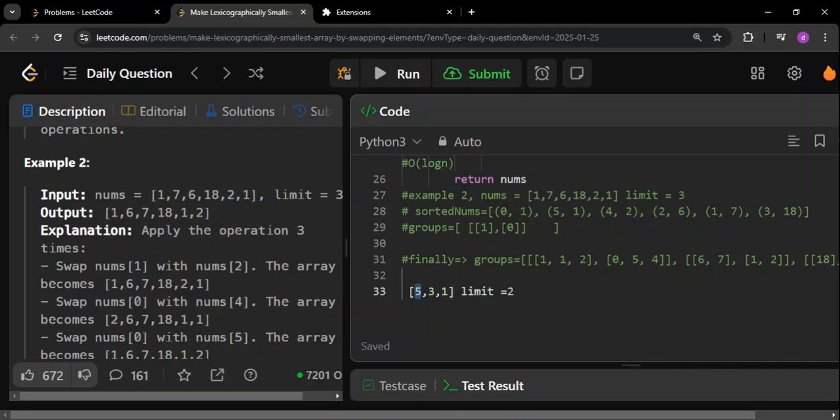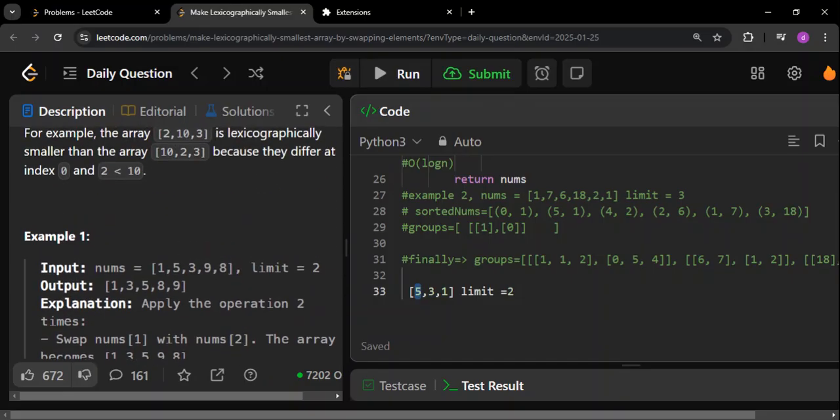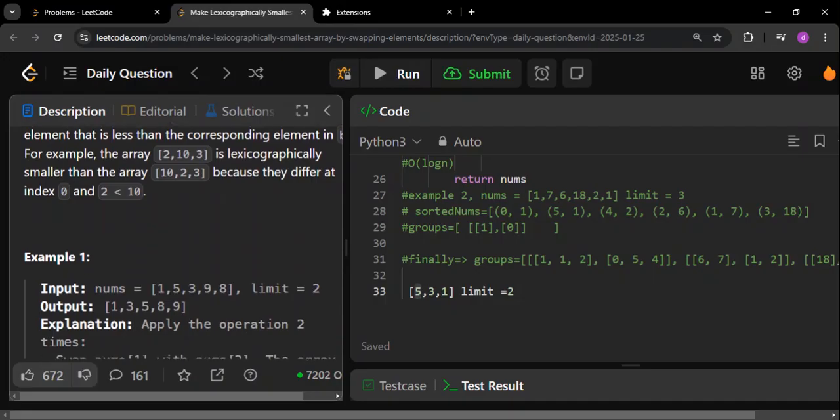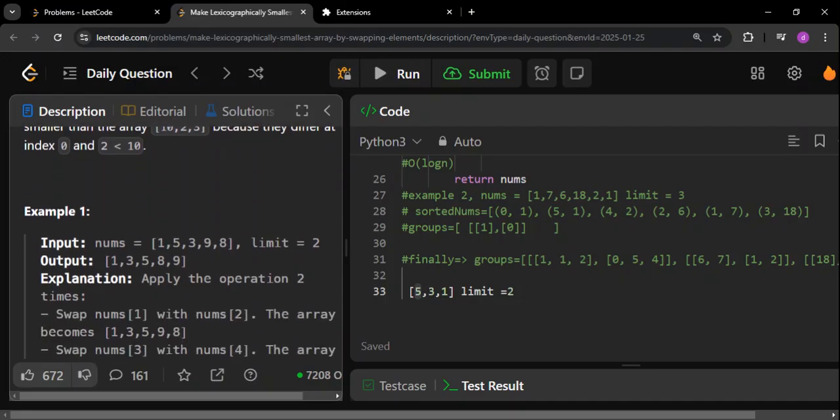So the direct answer to that will be no, but your indirect answer will be yes. Why? 1 and 5 cannot be directly swapped, because if you subtract 5 and 1, you are getting 4. The absolute difference is 4. 4 is obviously greater than or equal to the limit, so it cannot be swapped.